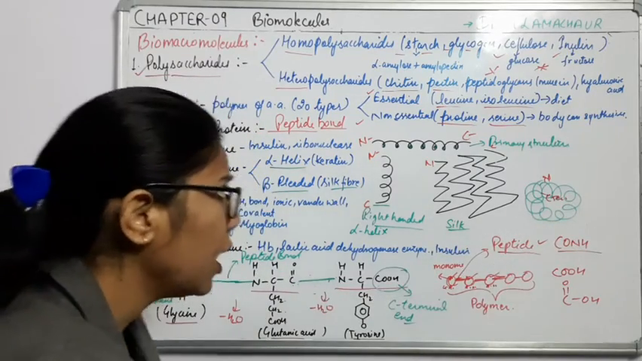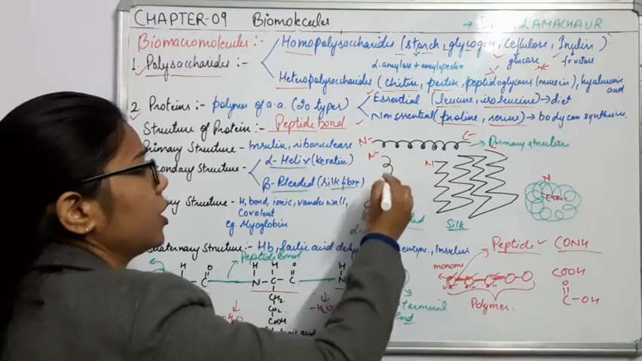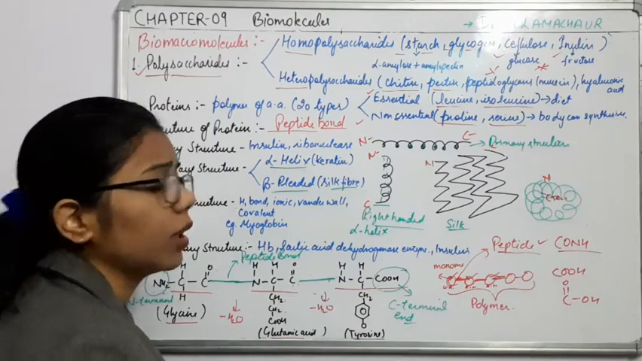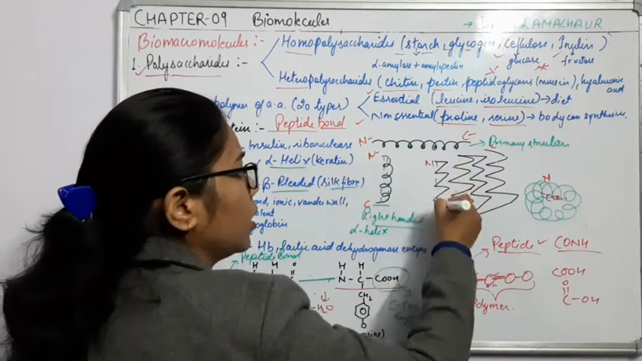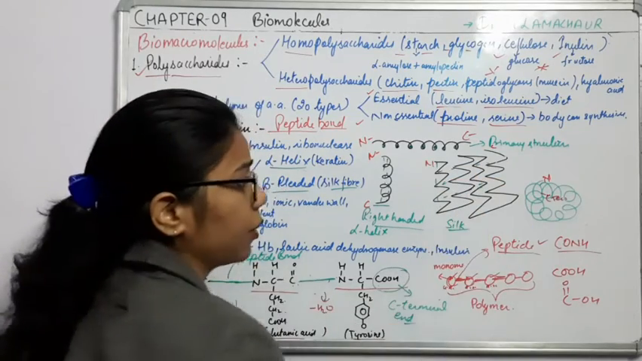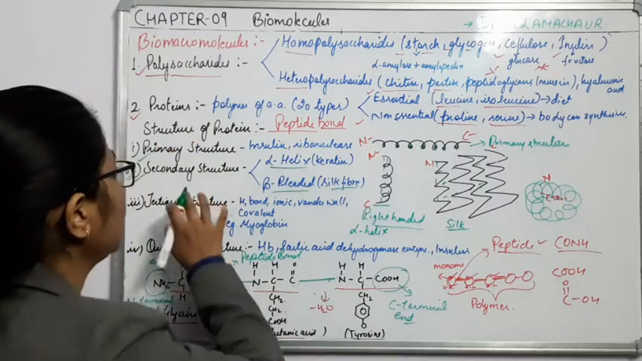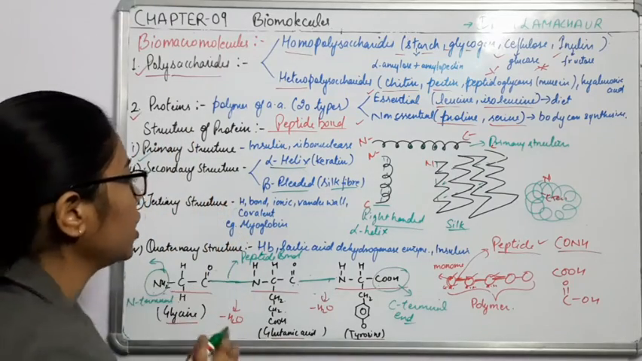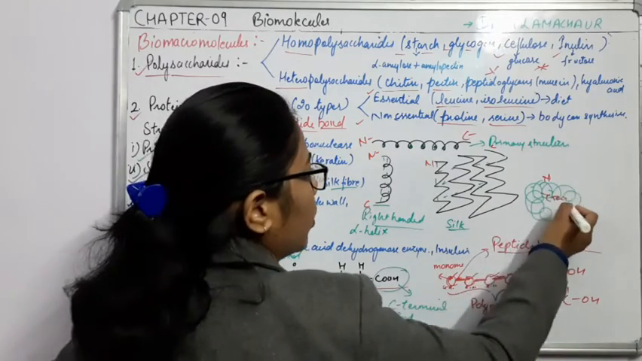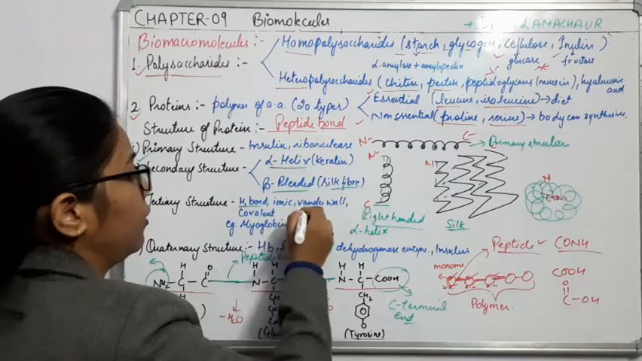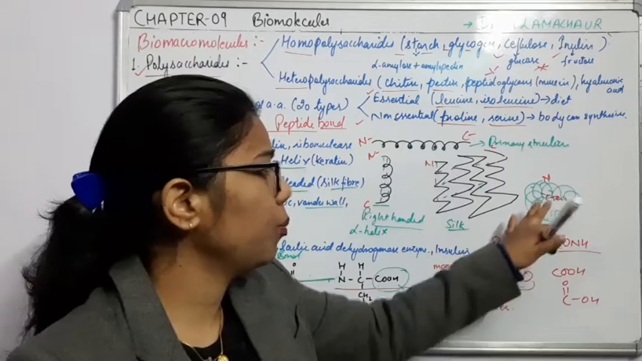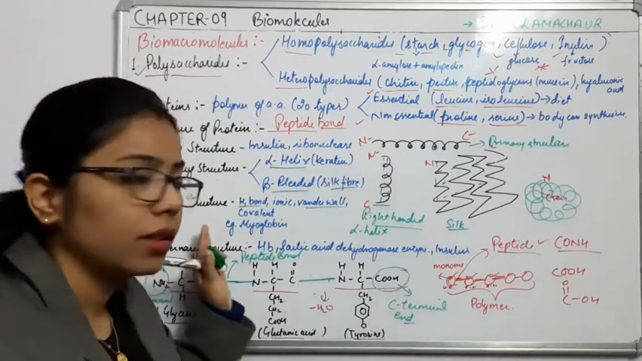Right? Now here in the structure you can see that they are connected with each other with the help of what? Hydrogen bond is there. Here also they are connected with each other. So what is there? Hydrogen bond. In case of the tertiary structure, we have different types of bonds. What are they? Hydrogen bond is present. Then van der Waals, covalent bond, disulfide bond. So all these types of bonds are present in case of tertiary structure.